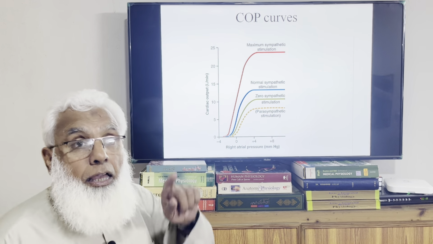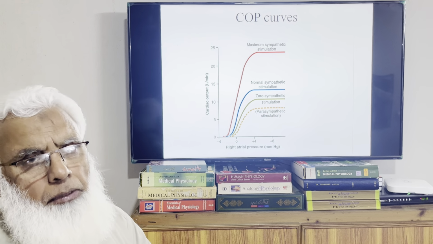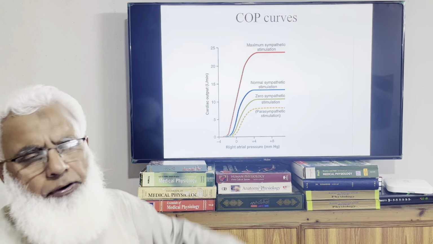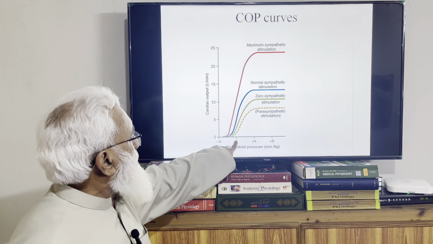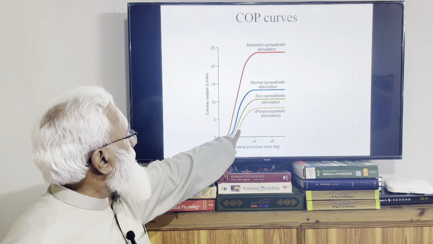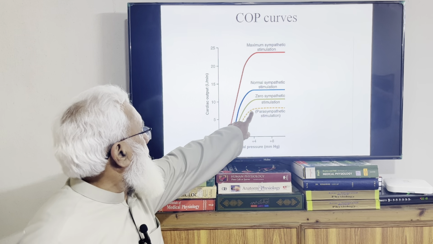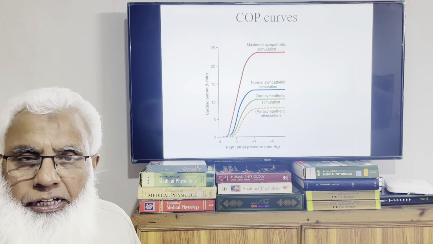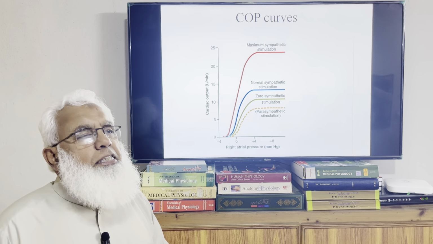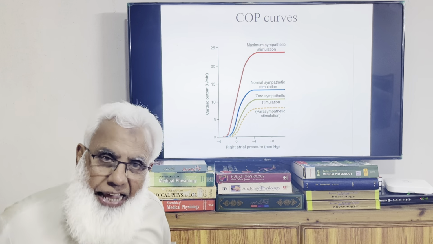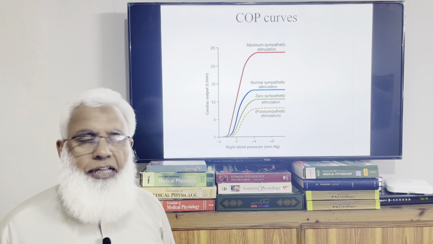So that is the effect of the sympathetic system. And the opposite effect of the parasympathetic system, the curve will be downward. That is, at 0 millimeter of mercury with parasympathetic stimulation, cardiac output will be only 2 liters. Or at 4, it will be only 6 liters instead of 13 liters. So the parasympathetic system reduces cardiac activity, and the sympathetic system enhances all aspects of cardiac activity.